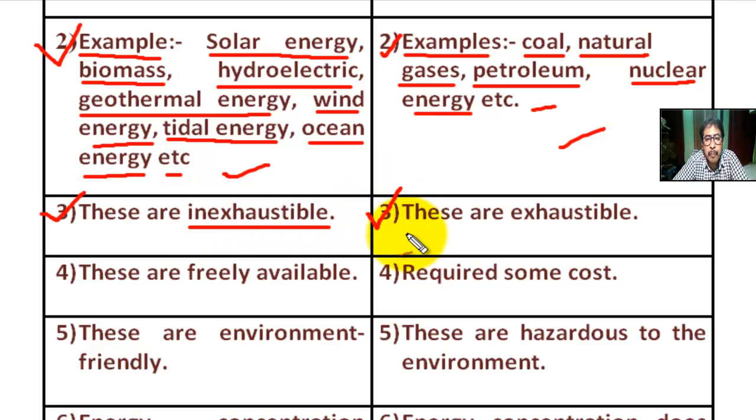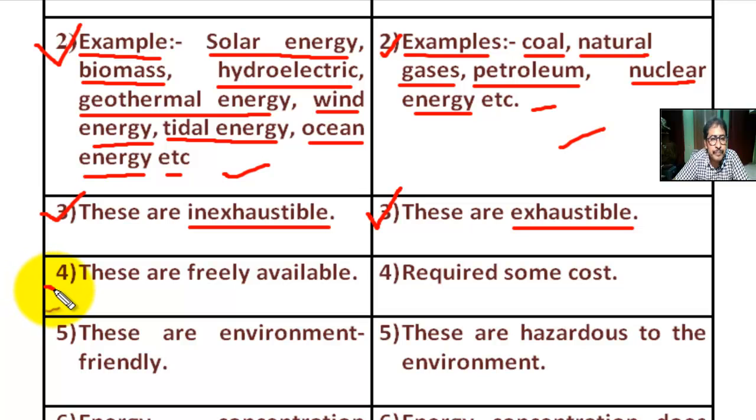Number three, for non-renewable sources of energy, these are exhaustible because it cannot be used again and again. It is present in limited quantity and vanishes one day. It will be vanished one day.